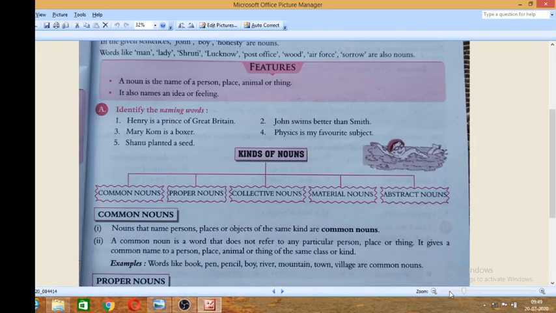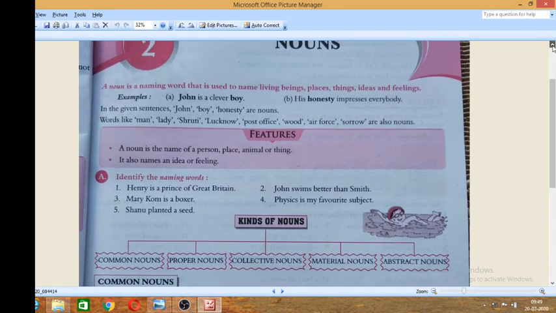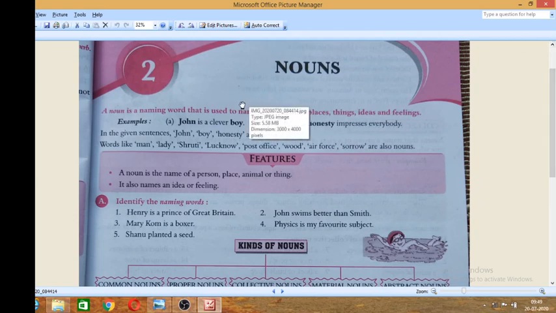You know that a noun is a word that is used to give a name to a thing, a person. You can see the definition. A noun is a naming word that is used to name living beings, places, things, ideas, and feelings. We have already learned it. You can see the examples of nouns.